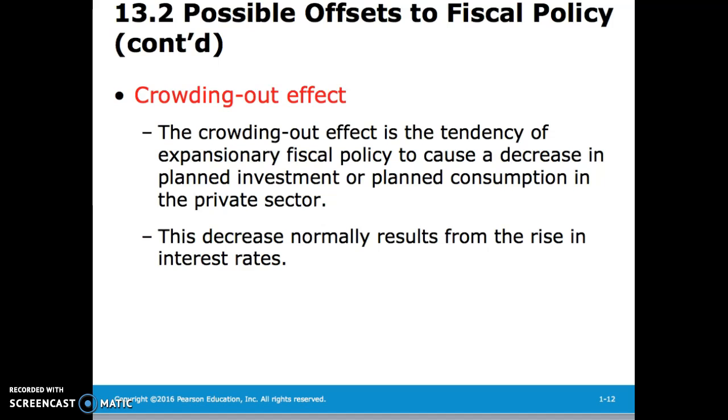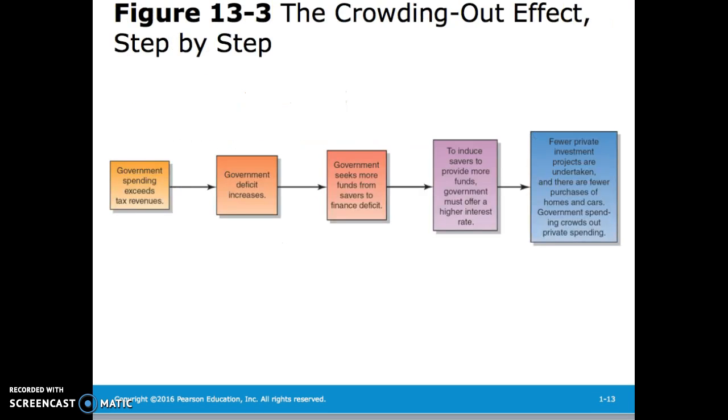The crowding out effect is the tendency of expansionary fiscal policy to cause a decrease in planned investment or planned consumption in the private sector. This decrease normally results from the rise in the interest rates. In this chart, we can see the typical process for the increase in interest rates. First, the government spending exceeds tax revenues, so the government deficit increases.